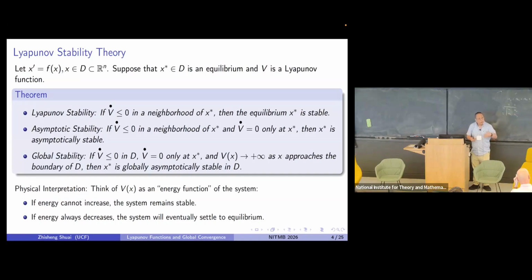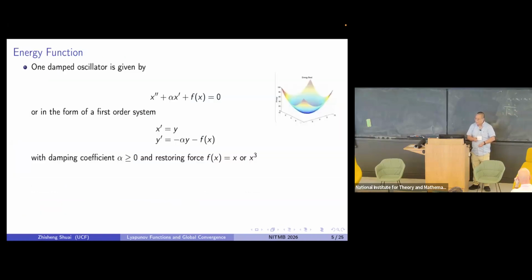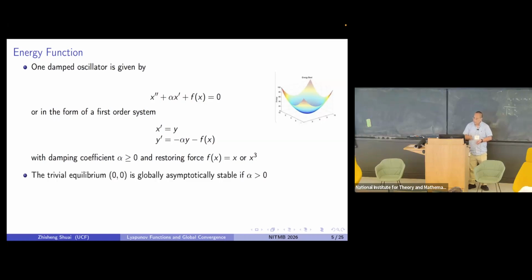Of course, the background comes from the energy function. If you think about physical systems, you can define an energy function. For example, let me show you the example, this second order damped oscillator. X is the position, X prime is velocity. If you have a damping coefficient alpha that is non-negative, and f(x) is a restoring force, you can show the trivial equilibrium, meaning your oscillator will stop oscillating at position 0, is globally asymptotically stable as long as your damping coefficient alpha is positive.